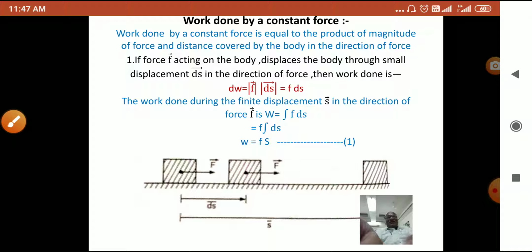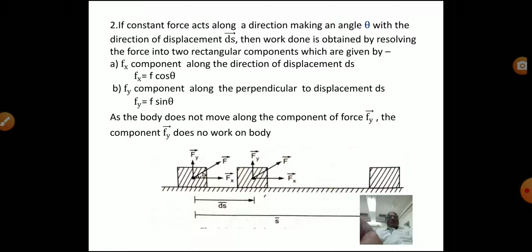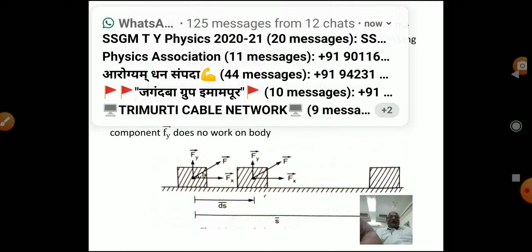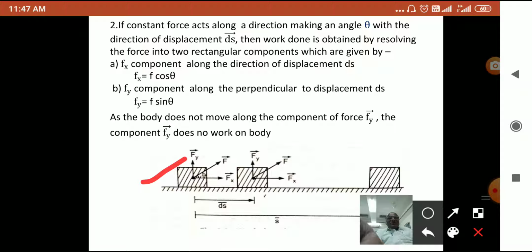Now, there is a second case, that is when we find the work done by a force acting in a direction making an angle theta with the direction of displacement, as shown in the figure. Here this is the first case, this is the second case. Here the force is acting on the body making an angle theta with the displacement. In such a case the force can be resolved into two components, one perpendicular and one parallel.